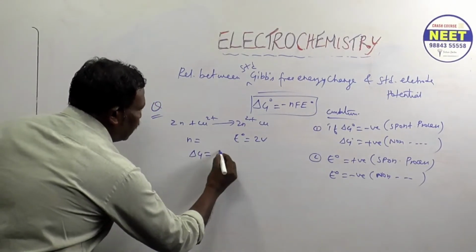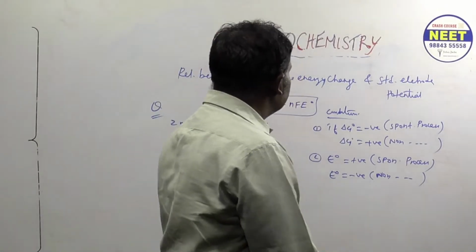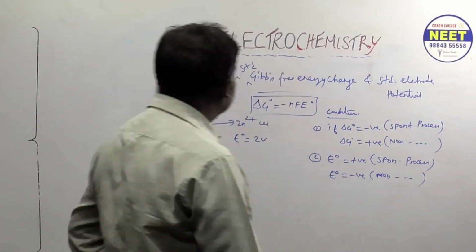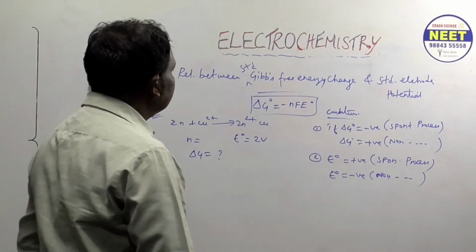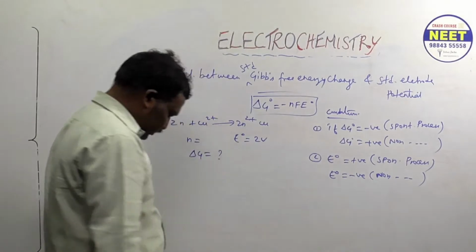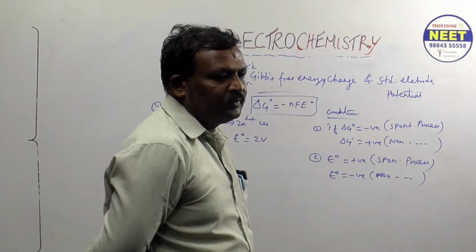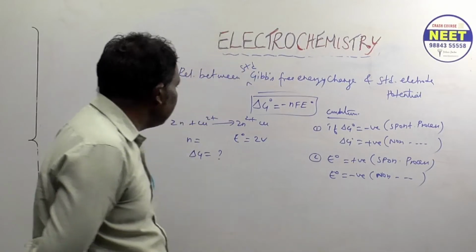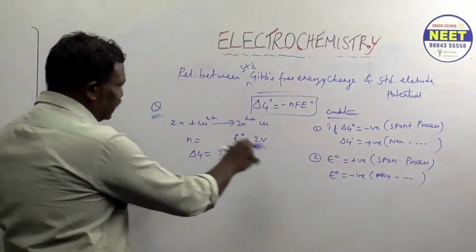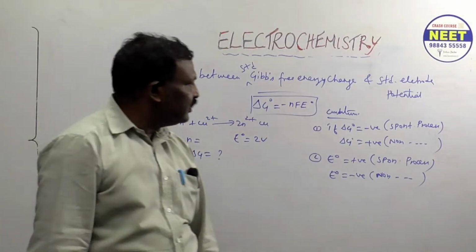Write fast. What's the formula? Just copy this.